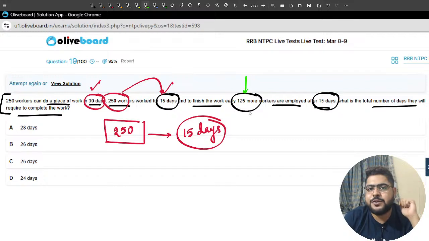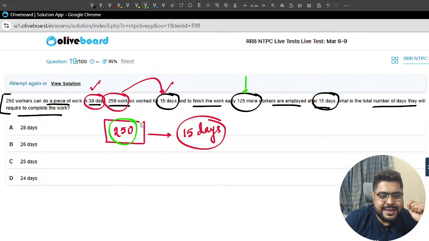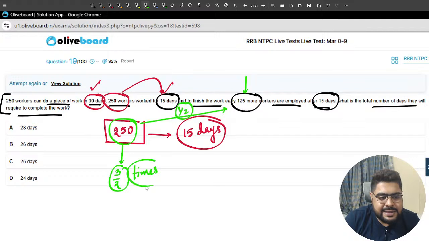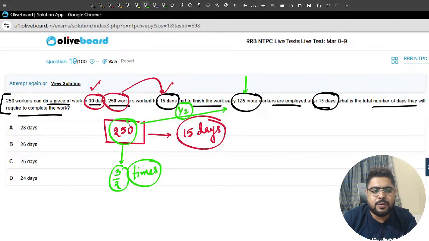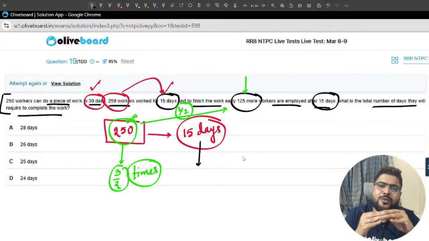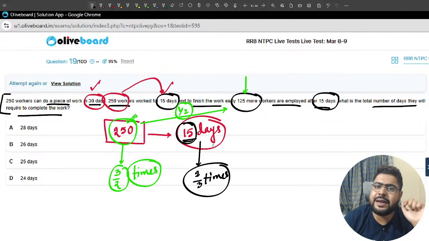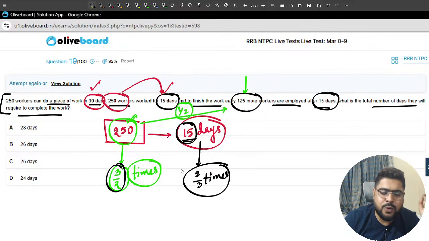125 more workers have joined. So, sir, 125 is half of this, no, sir. That means the total number of workers now is 3 by 2 times of whatever number of workers were working. If the number of workers increases, time decreases, and linearly decreases. So can I simply conclude, sir, it will be 2 by 3 times the time. It was supposed to be 15 days, it will be 2 by 3 times, because the opposite of 3 by 2 is 2 by 3. So it is 2 by 3 of 15, that is 5 twos are 10 days.